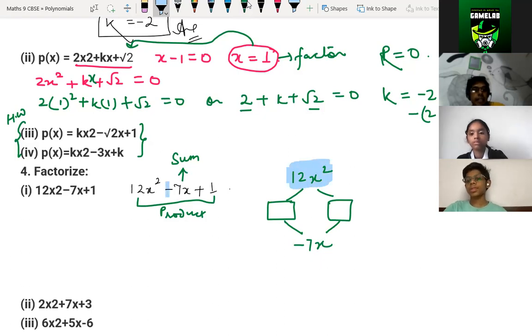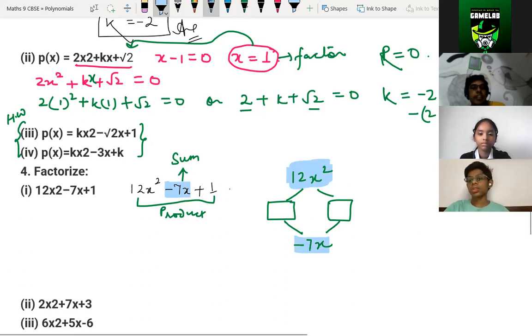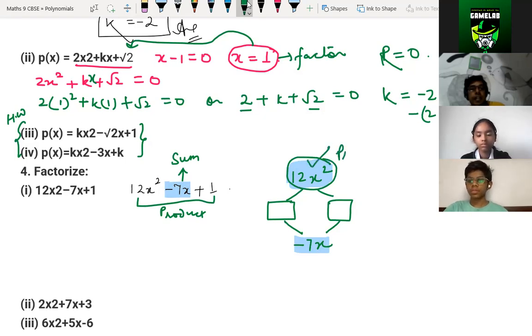On adding, this middle part is the sum. You should get the sum as minus 7x. So you should divide into two parts. This 12x square, you should divide in such a way that the product is 12x square and the sum is minus 7x.